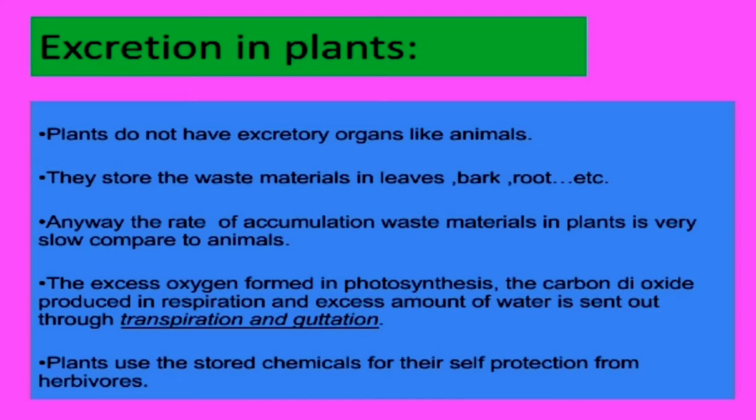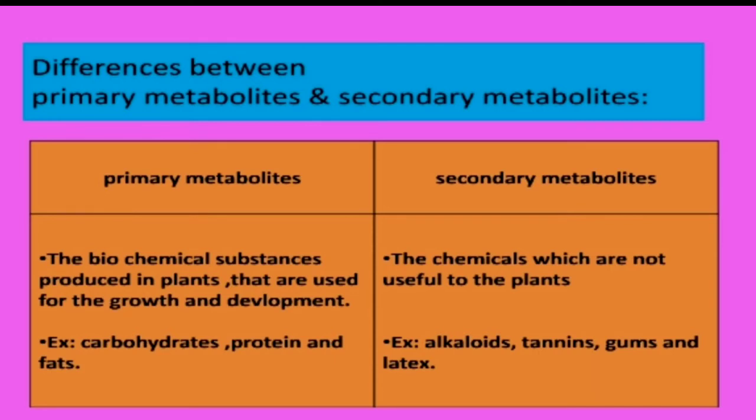So, these materials which are produced in the plants are classified into two groups. They are primary metabolites and secondary metabolites. The primary metabolites are the chemicals which are useful for the plants for their growth and development. Example: the carbohydrates, proteins, and fats. Secondary metabolites are also chemicals, but these chemicals are not useful for the plants for their growth and development. So they are stored in various body parts. Example: alkaloids, tannins, gums, and latex.